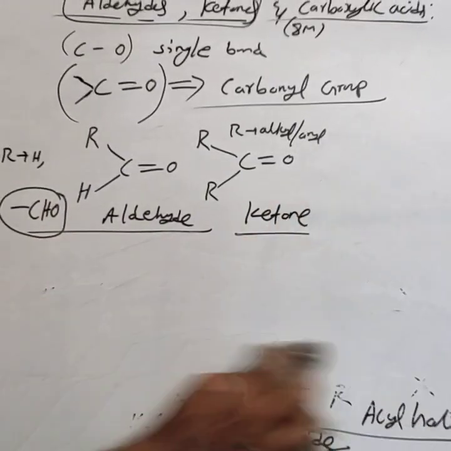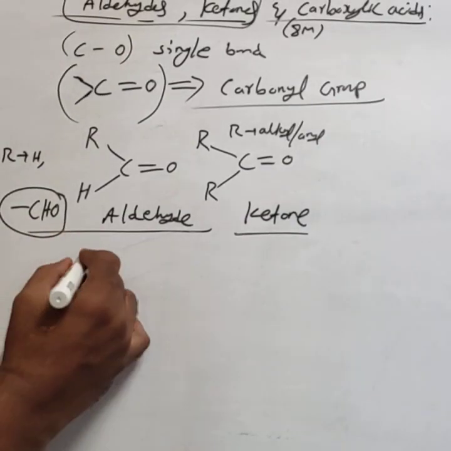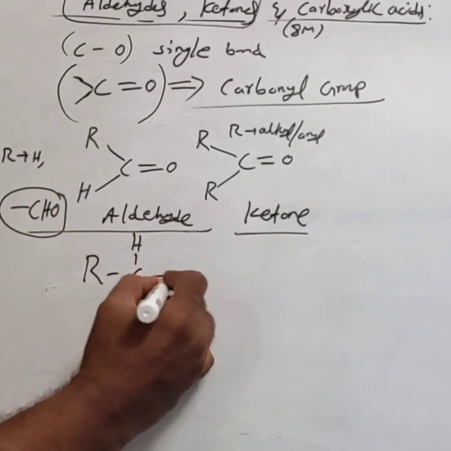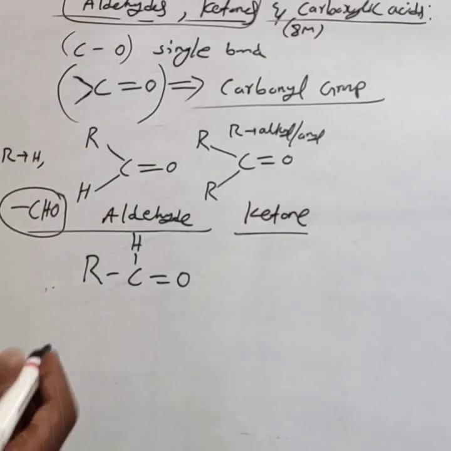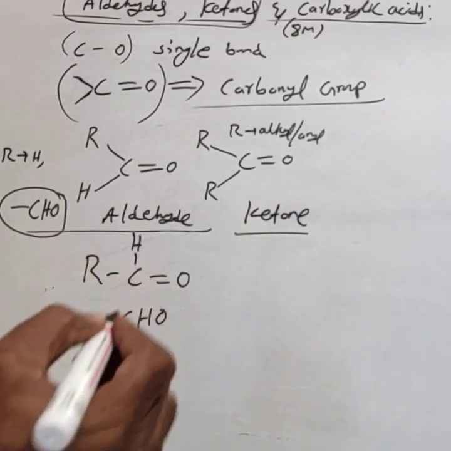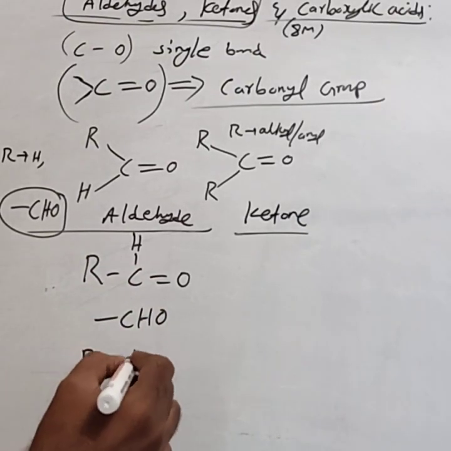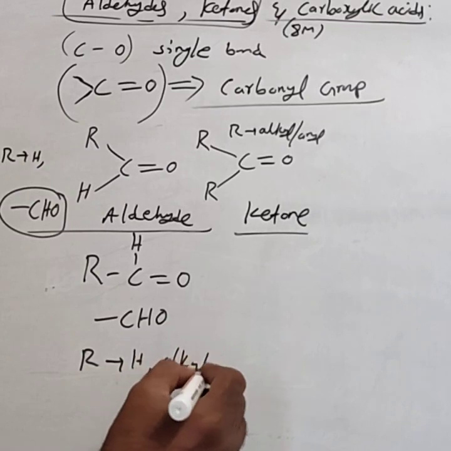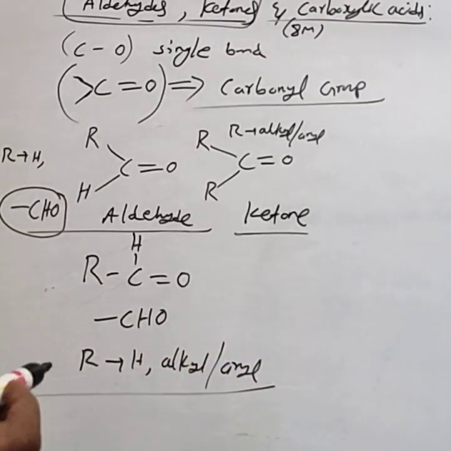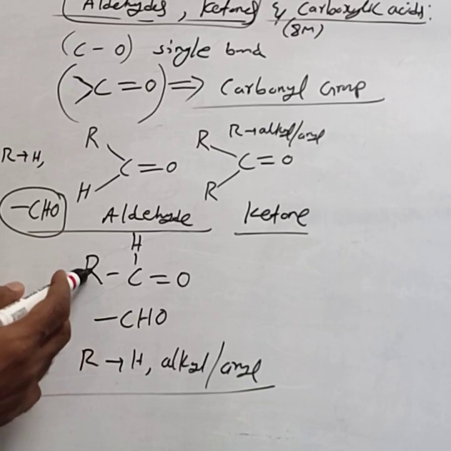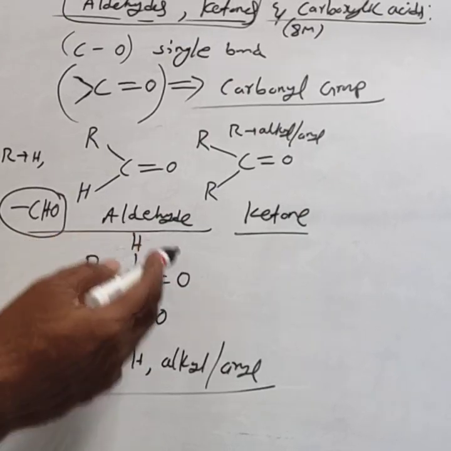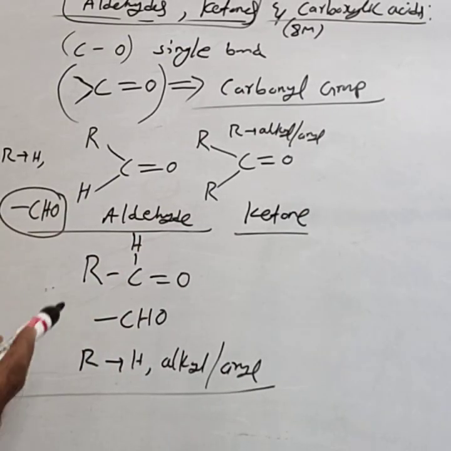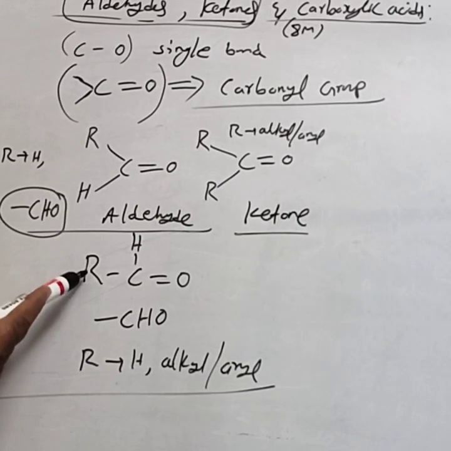The general formula of the aldehydes is RCHO. The functional group is the CHO group. The R may be either hydrogen, alkyl or aryl. You have to be familiar with these three aldehydes: if R is hydrogen, formaldehyde; if R is CH3, acetaldehyde; if R is C6H5, benzaldehyde.